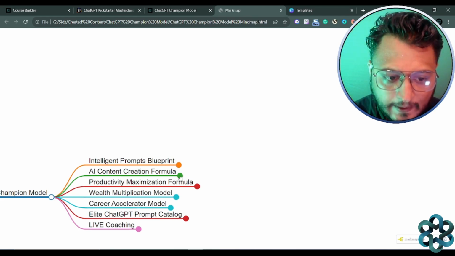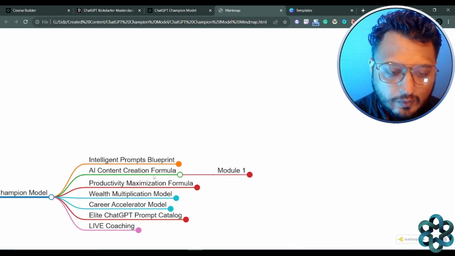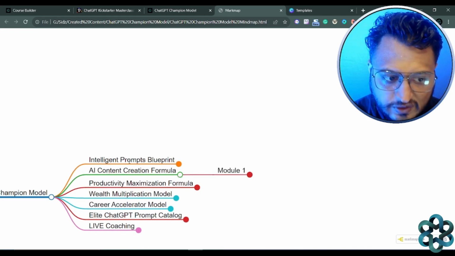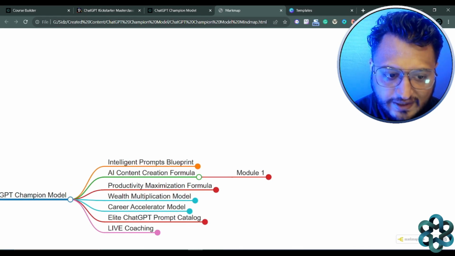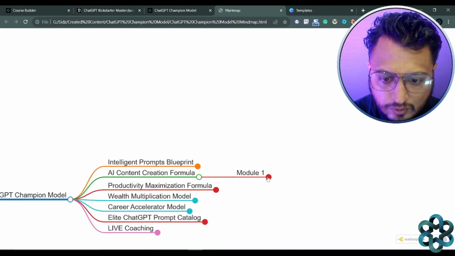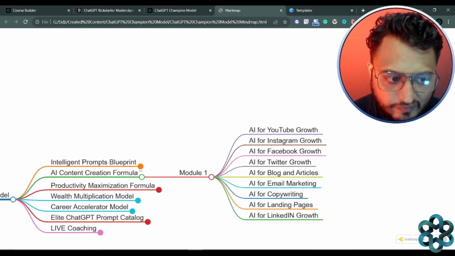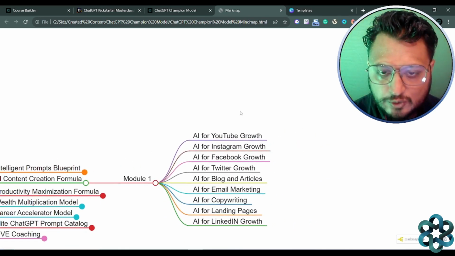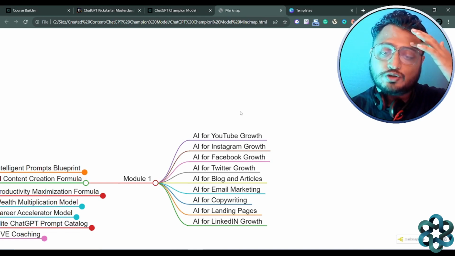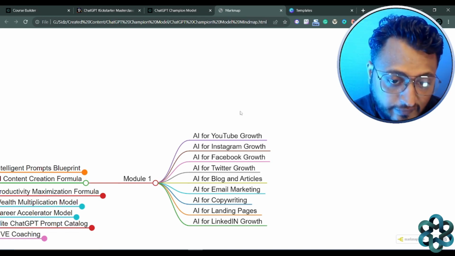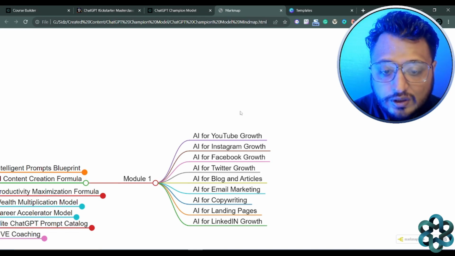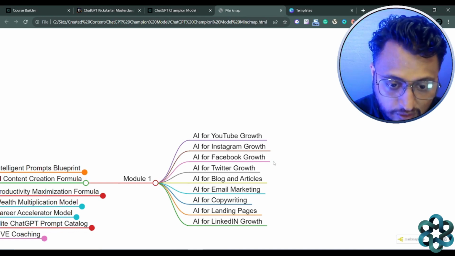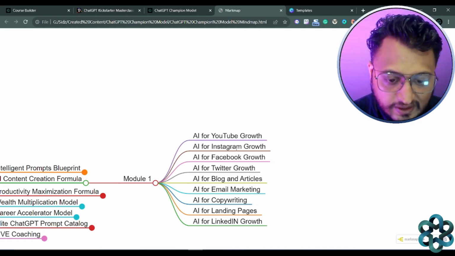Then, five different courses. The first one is the AI content creation formula, right after the flagship course. So module 1 of the AI content creation formula covers the various social media platforms, right? So how you can leverage AI and ChatGPT for your YouTube channel growth, for your Instagram channel growth, Facebook, Twitter, all those social medias are covered.